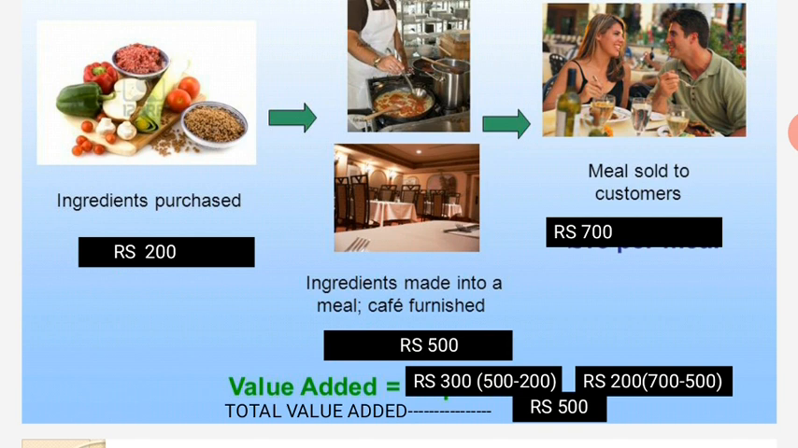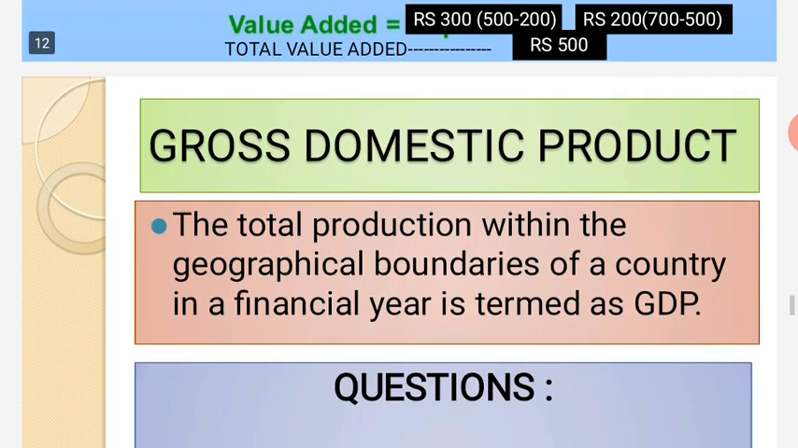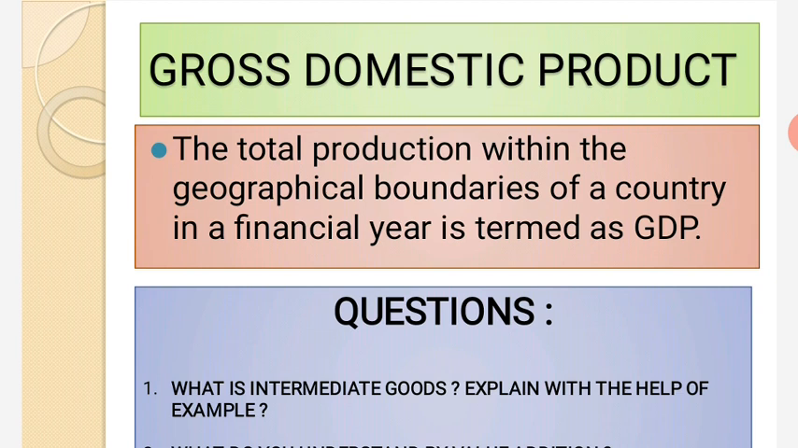Next, that meal is being sold, and here the waiters are serving, so the meal is sold to customers. As soon as the meal is sold, it increases to 700. From the second stage to the third stage, it increases by how much? 700 minus 500 is 200. So the total value added in the first stage is 300 and in the second is 200. So how much is the total value added? It is 500.